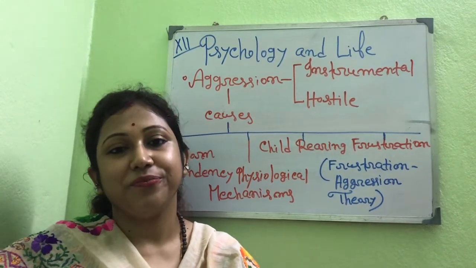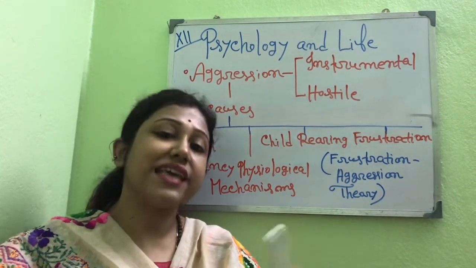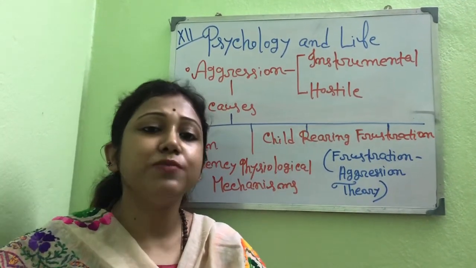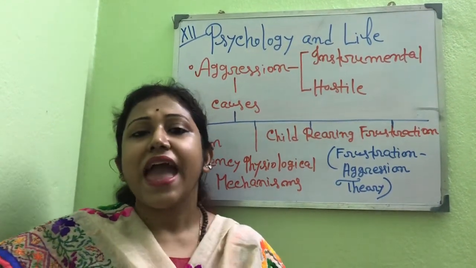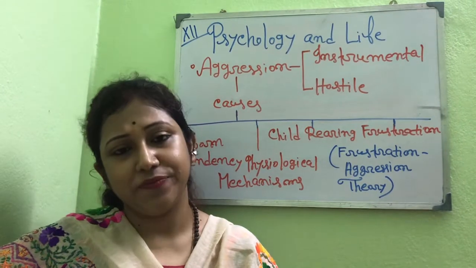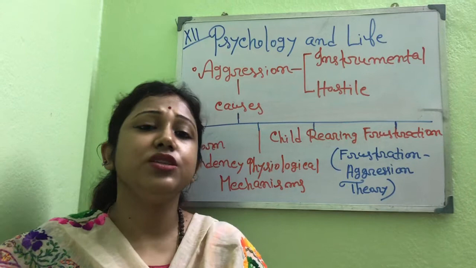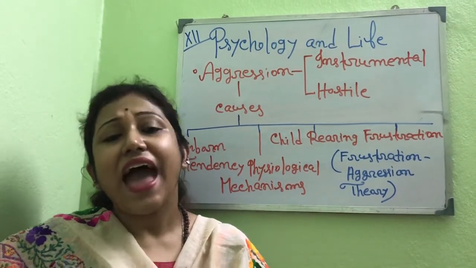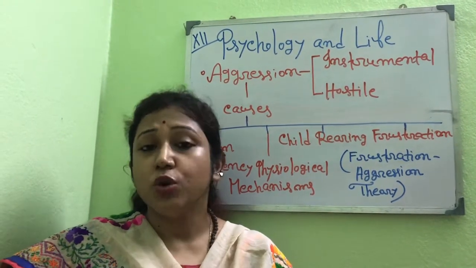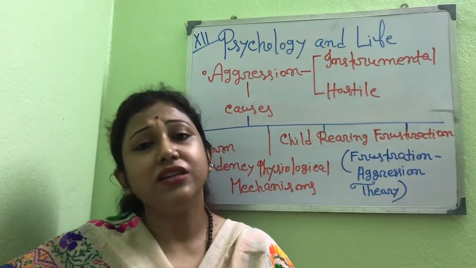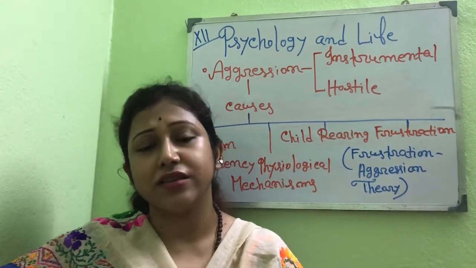My dear children, today's topic is aggression. What is aggression? What are the different types of aggression, and what are the causes of aggression? Aggression is a human tragedy, and aggression and violence are among the common problems in today's society. Ragging in educational institutions, domestic violence, and murder are examples of aggression and violence.